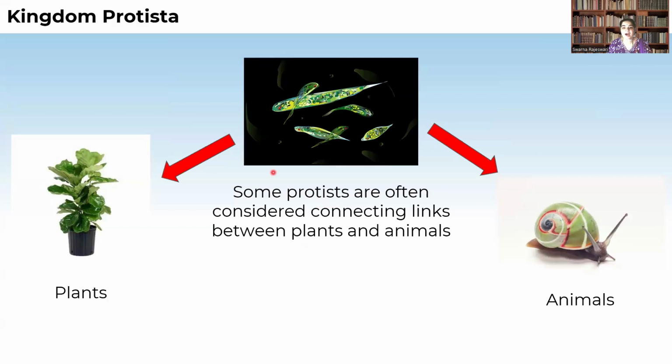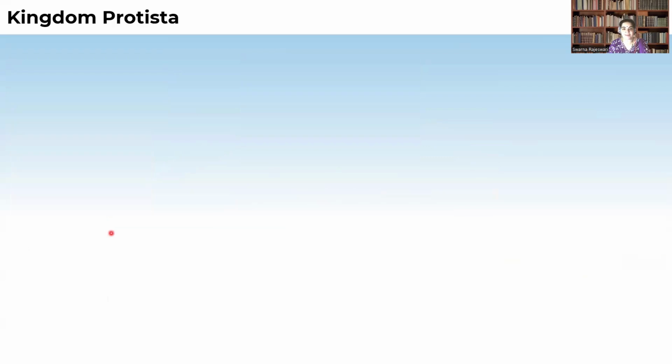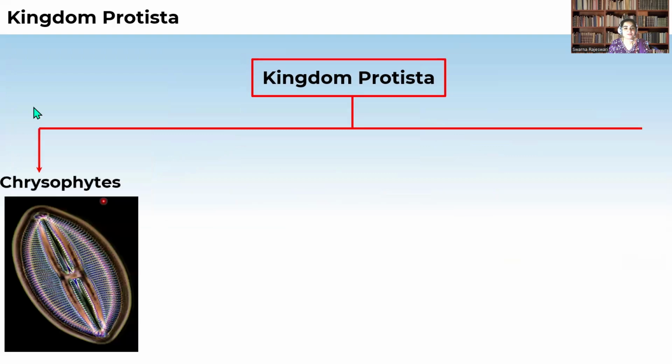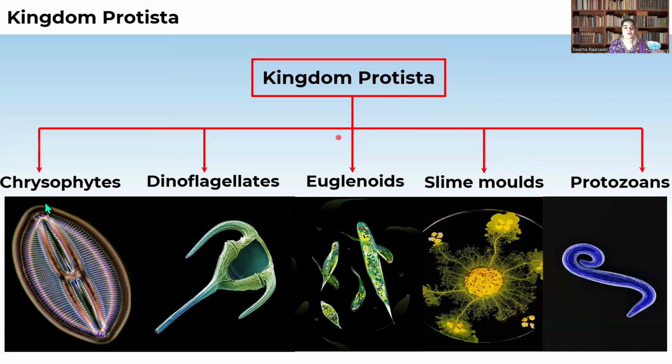So coming to the Protista, the kingdom Protista includes chrysophytes, dinoflagellates, euglenoids, slime moulds, and protozoans.